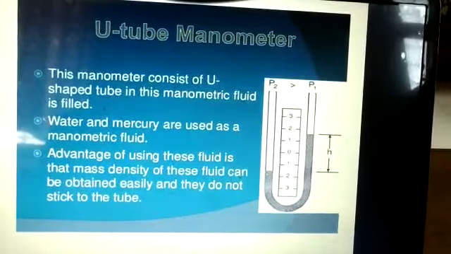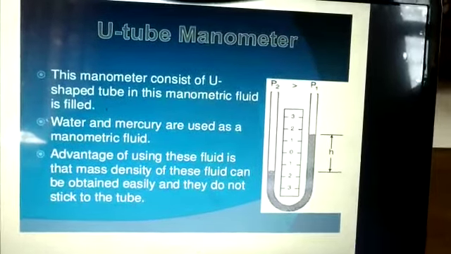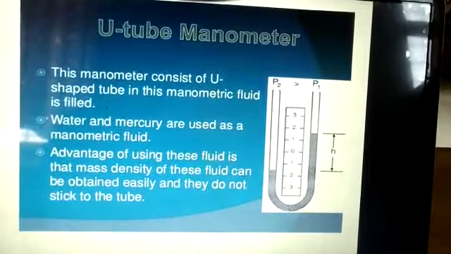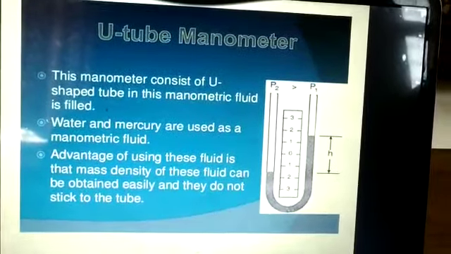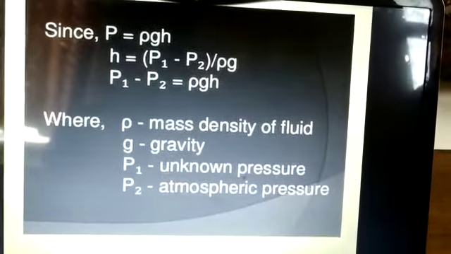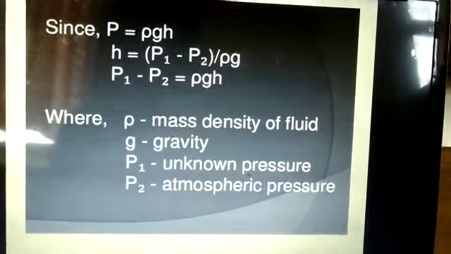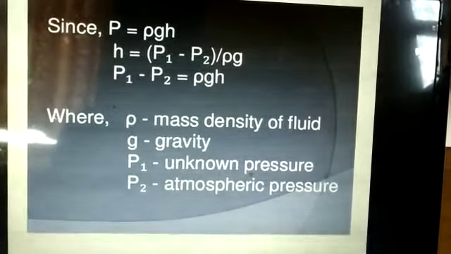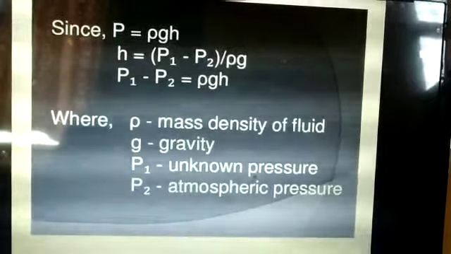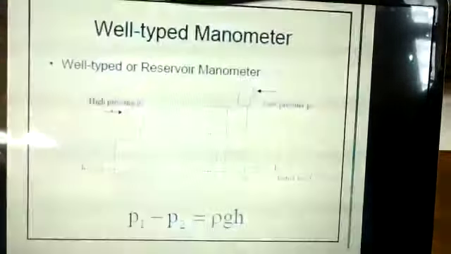Water and mercury are used as the manometric fluid. The advantage of this fluid is that its mass density can be obtained easily and it does not stick to the tube. The pressure is defined as rho g h, where rho is the mass density of the fluid and g is the gravity. P1 is the unknown pressure and P2 is the atmospheric pressure.